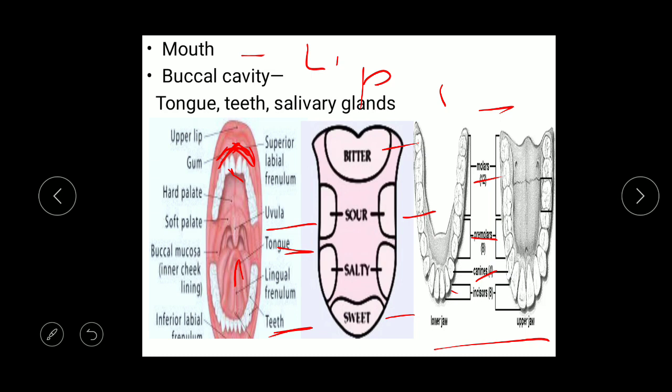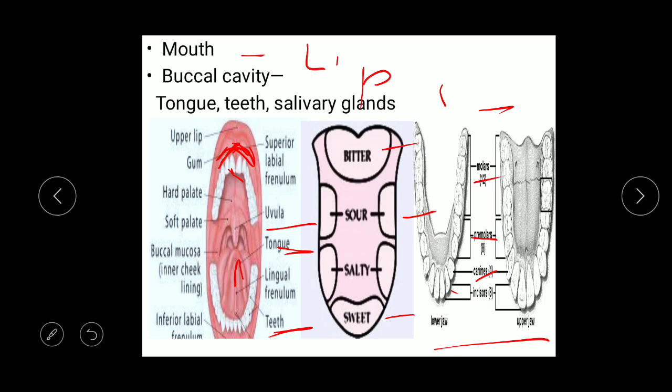The first set is milk teeth, the other set is permanent teeth. Milk teeth fall off after some age and new teeth grow in the jaws. So these are the three characteristics of teeth: thecodont, diphyodont and heterodont.